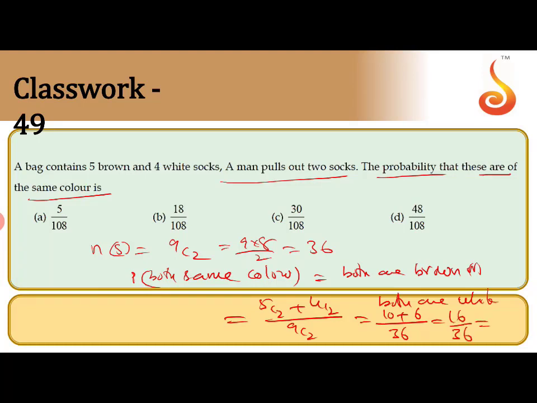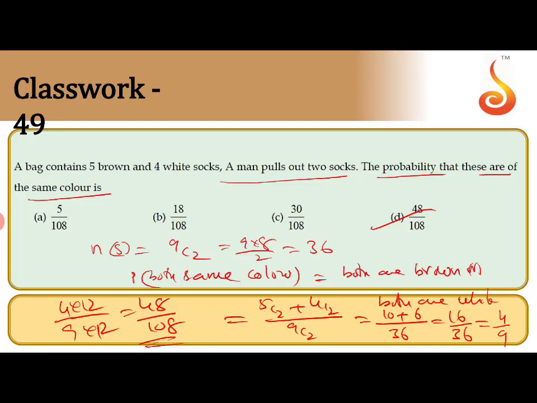So 4 by 9. But there is no 4 by 9 in the options, so you can simplify the options. If I multiply 4 by 9 and divide by 12, I get 48 divided by 108. Only option D is possible, because the others are not multiples of 4 and 9, observe the numerator. So the only choice is 48 by 108.